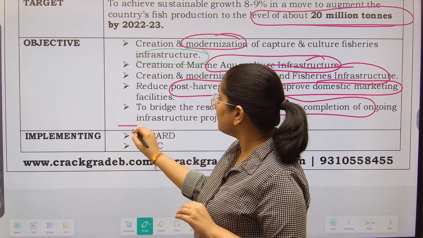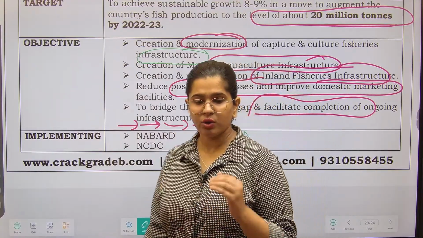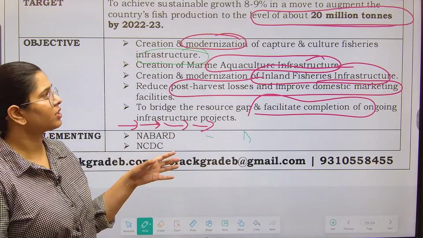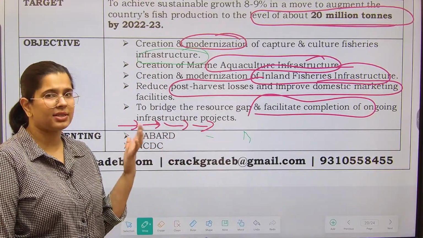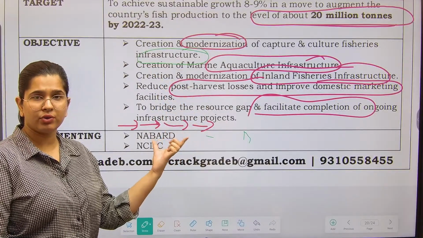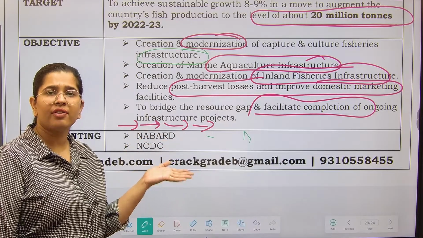The aims could be more. ठीक है, aims और भी हो सकते हैं. So as you can see, they are talking about the inland infrastructure, they are talking about the marine infrastructure, and likewise we have already studied this in the blue revolution part, right? यही तो aim है. So that's what we require the fund for.